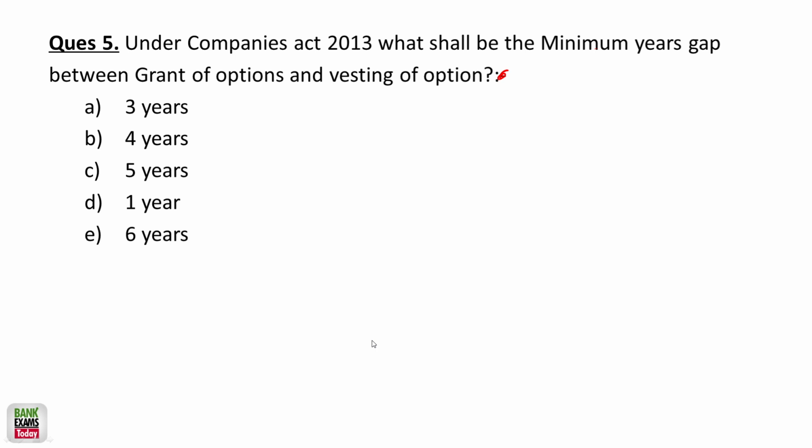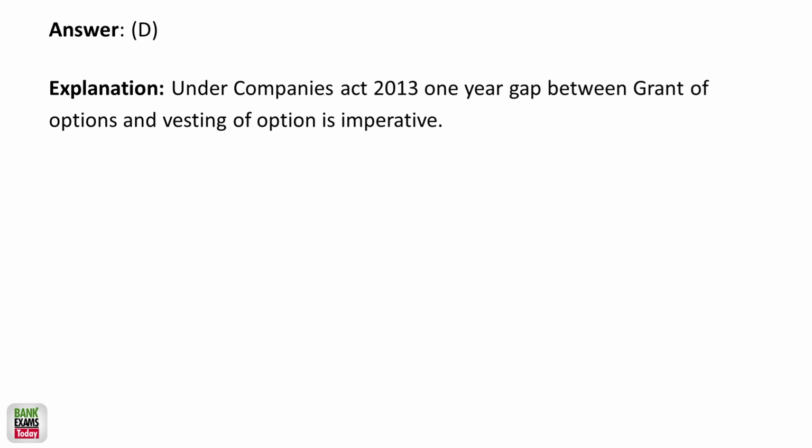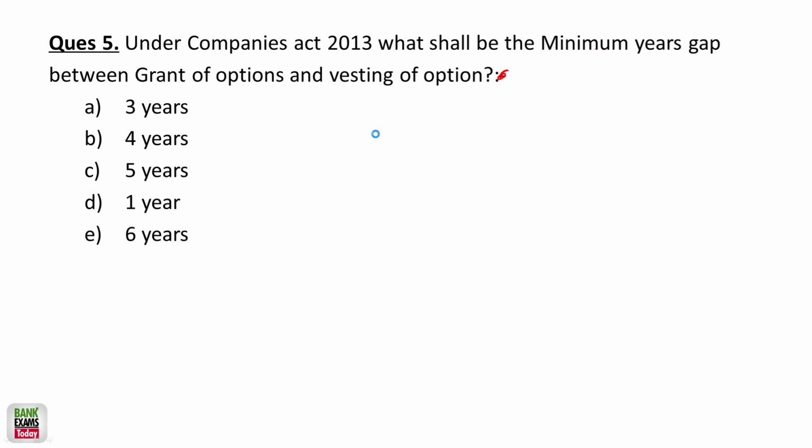Shubham Sonkar, very good Shubham. The correct answer is 1 year. There should be a 1 year gap between the grant of option and the vesting of option, which is imperative. So the vesting period of 1 year is the minimum gap between the grant of option and the vesting of option. So 1 year of time should be given to the employees.